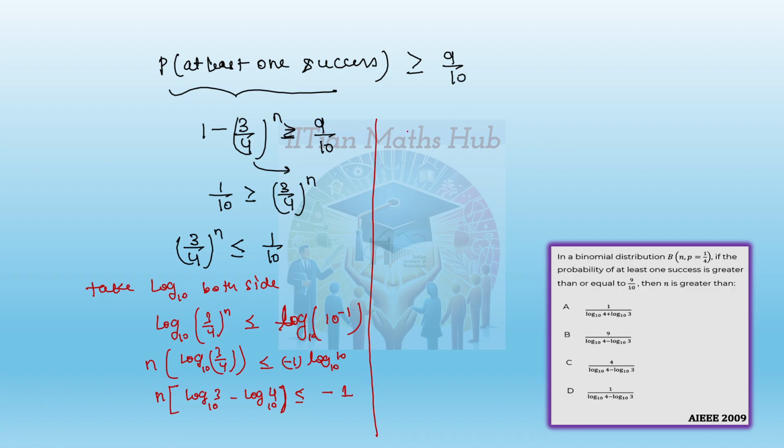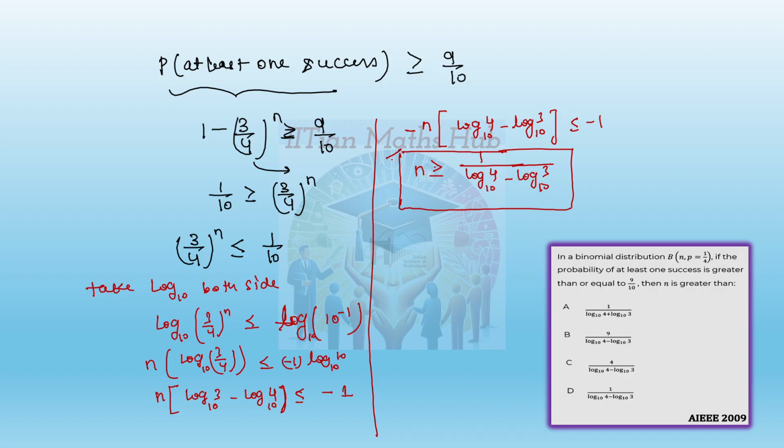If we take the negative sign common on the left side, then negative of n times (log of 4 to the base 10 minus log of 3 to the base 10) is less than or equal to minus 1. When we multiply by minus 1 on both sides, the inequality gets reversed, and this becomes n is greater than or equal to 1 by (log of 4 to the base 10 minus log of 3 to the base 10). Is that clear? And this is the answer, which is option D.